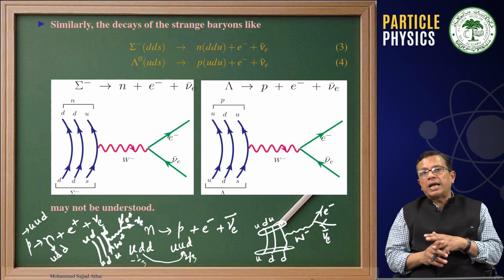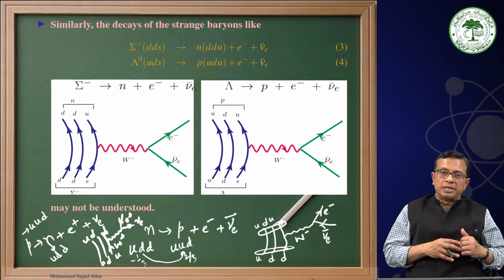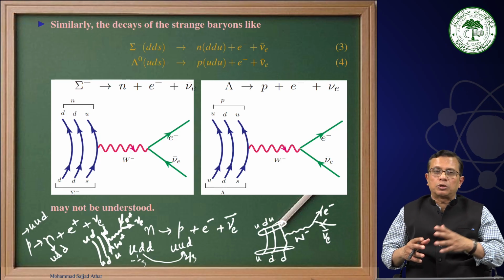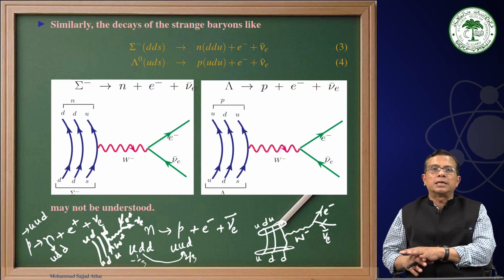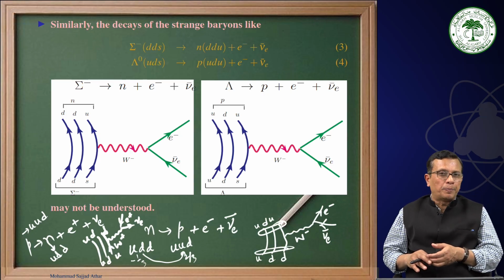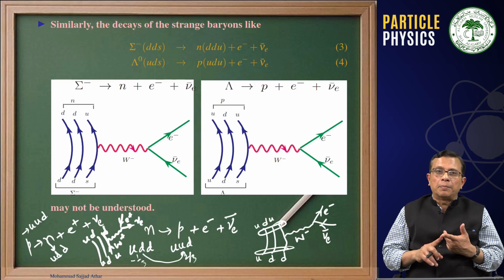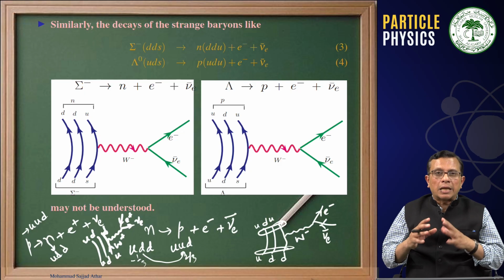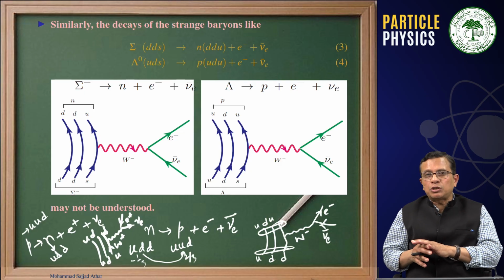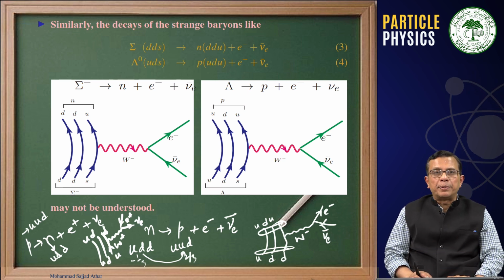Here, mixing of U with S is taking place, as well as there is already mixing of U with D, as we saw that neutron is decaying into proton and proton is decaying into neutron inside the nucleus, and then pi minus decay and pi plus decay are taking place. But at the same time, there are strange particle decays of K plus, K minus, lambda, and sigma minus, and that involves conversion of either S to U or U to S. And there came the picture of the Cabibbo hypothesis, which we will discuss in the next class. Let's just stop here. Have a good day. Thank you.